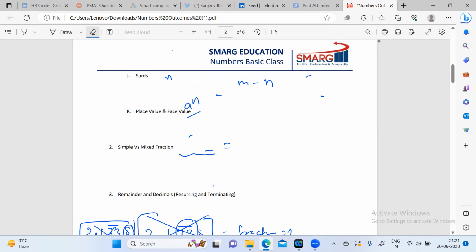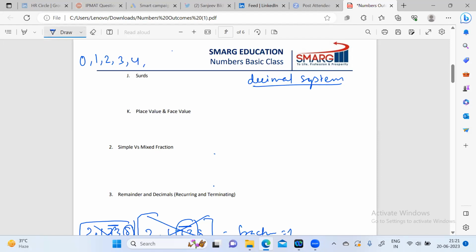First, let's finish the definition things first. What number system do we use in our regular calculations? We use the decimal system. Everyone knows that. The decimal system of counting says that you have 10 digits: 0, 1, 2, 3, 4, 5, 6, 7, 8, and 9. And how do we count? We say 1, 2, 3, 4, 5, 6, 7, 8, 9, and we don't have any digit for 10.